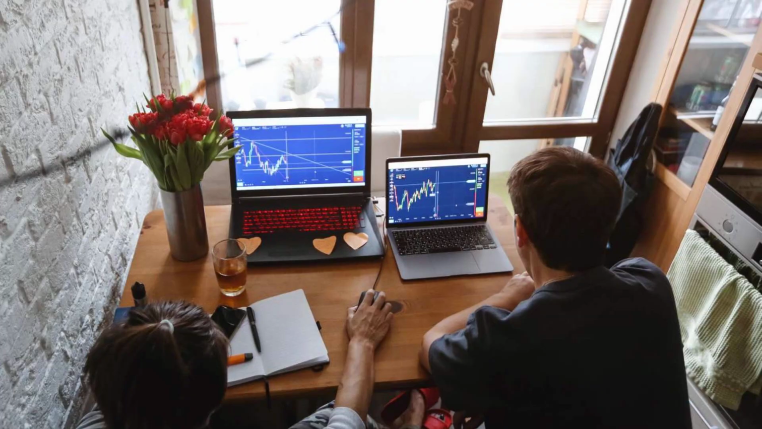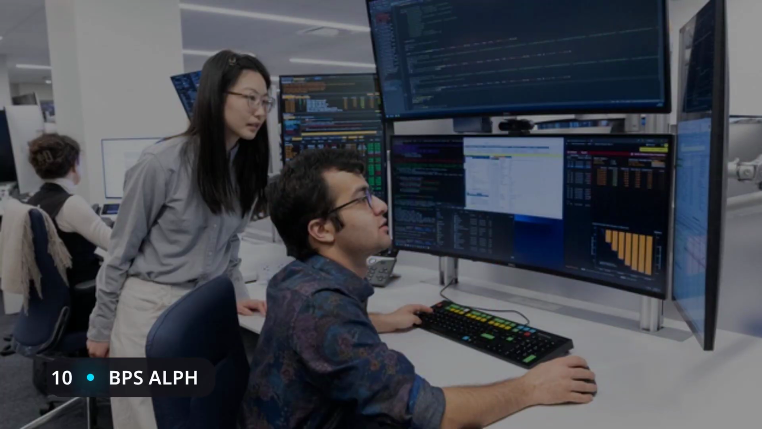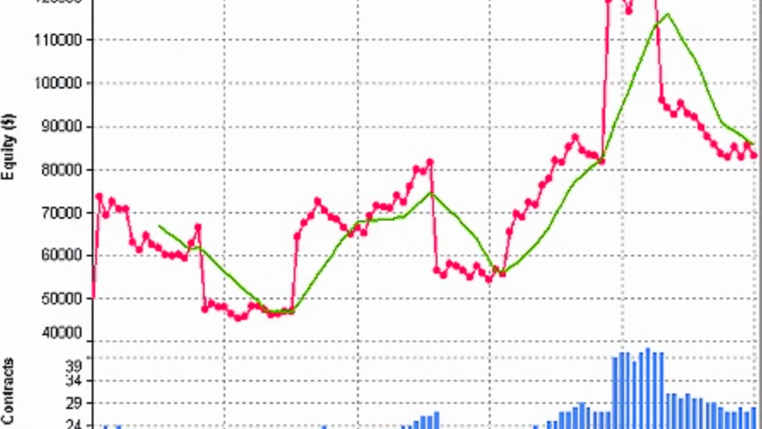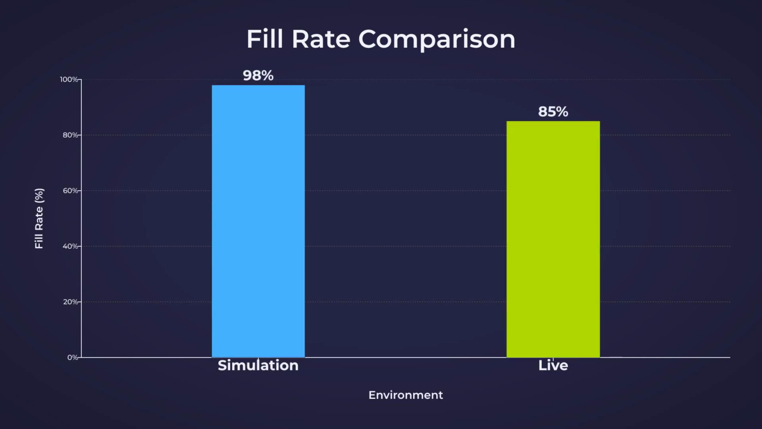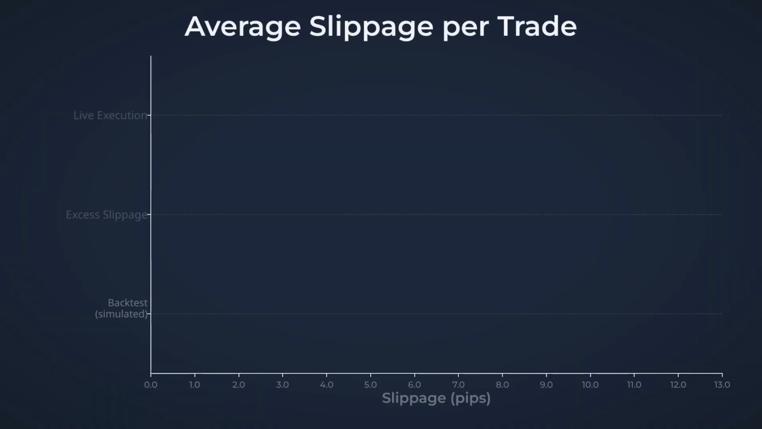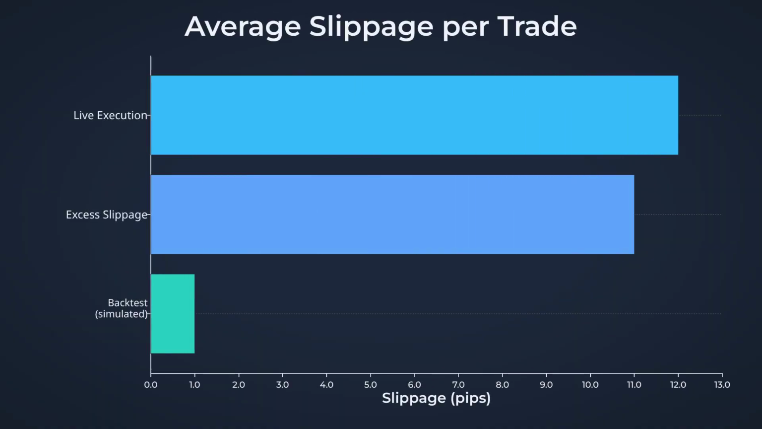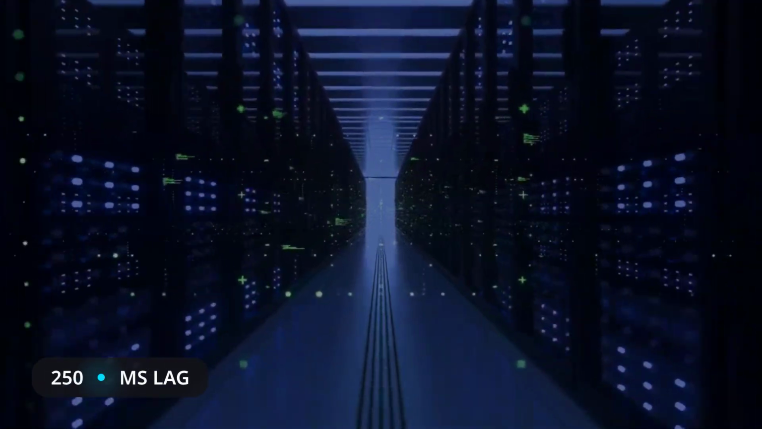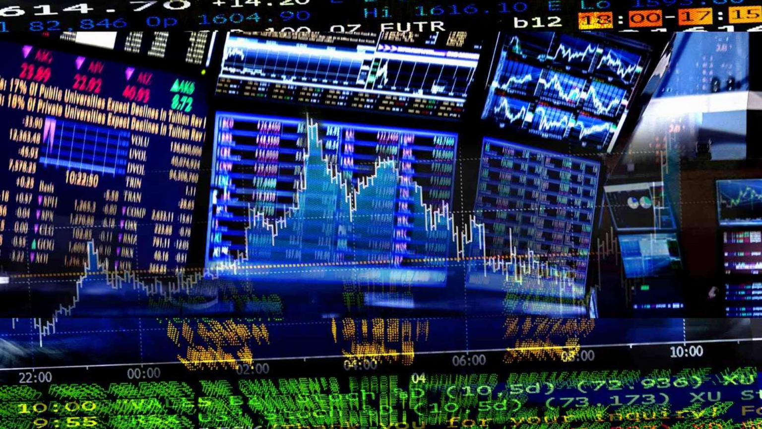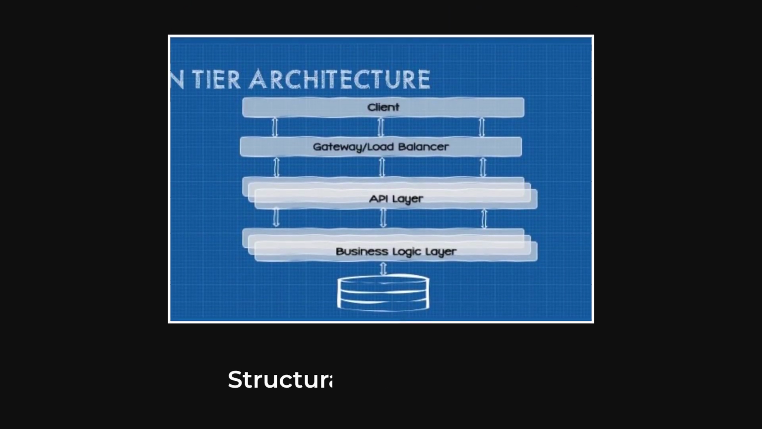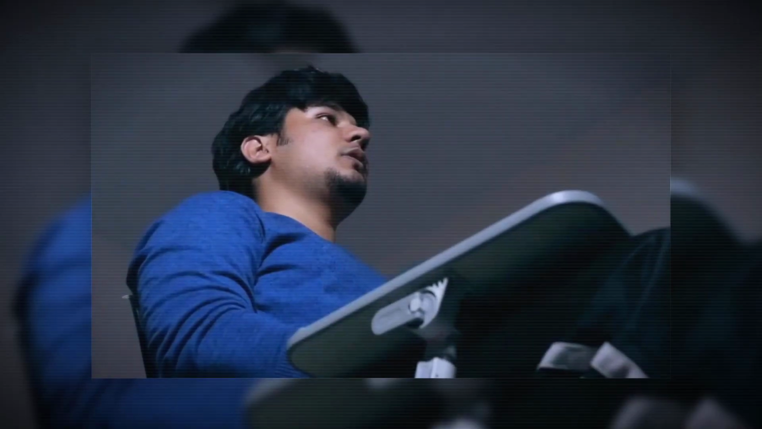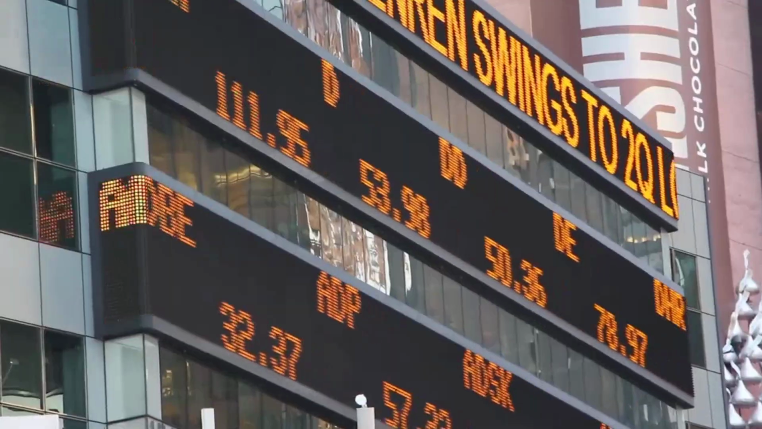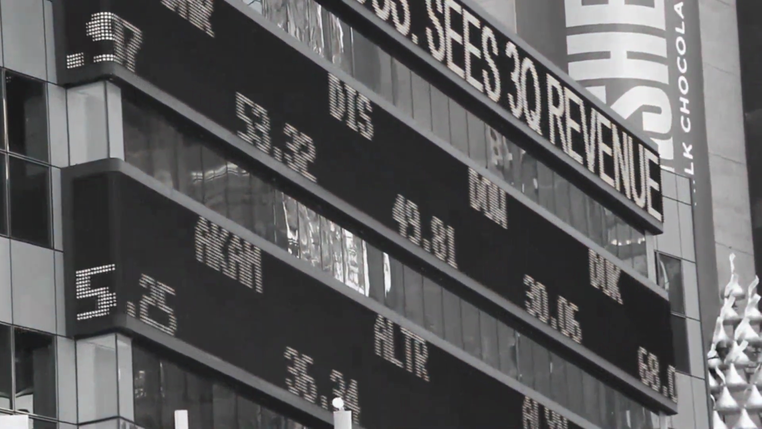For Alex, an independent quant, the numbers tell the story. His backtested alpha of 15 basis points per month shrank to 2 or 3 in live trading. Fill rates dropped from 98% in simulation to 85% in production. Average slippage jumped from 1 pip to 12 pips. The problem was not the model, but a 250 millisecond lag in the microseconds where faster players claimed the edge. The execution gap is structural, rooted in the architecture of retail trading stacks. The model's signal is fast, but the execution lags. Every millisecond lost hands alpha to someone else.